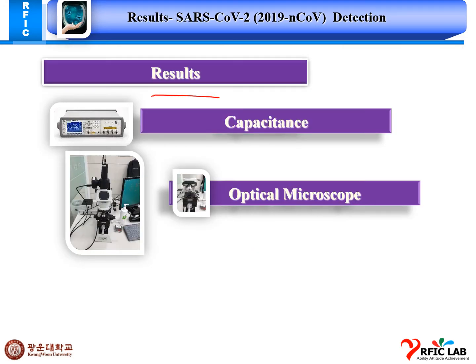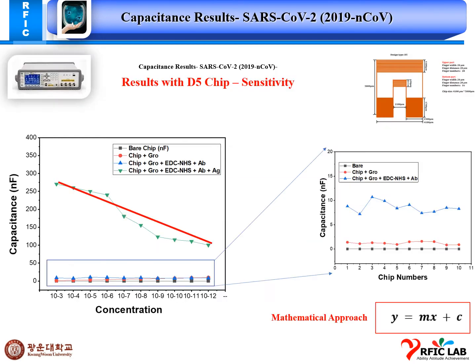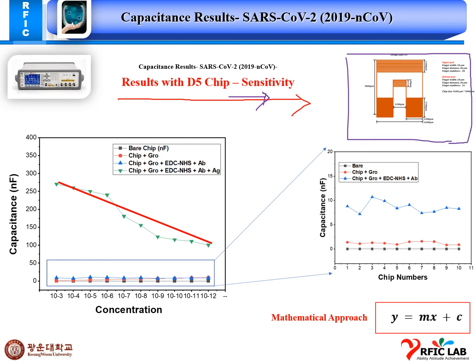Our results are in the form of capacitance and optical microscopic results. Basically these are the results with D5 chip sensitivity. Sensitivity is a very important step for a biosensor or biosensing technology. This is the basic structure of our D5 chip, the design we are using in this experimental process. On the x-axis I use multiple concentrations, and on the y-axis capacitance in nanofarad.